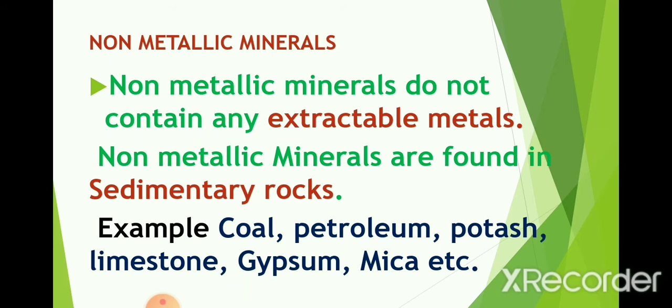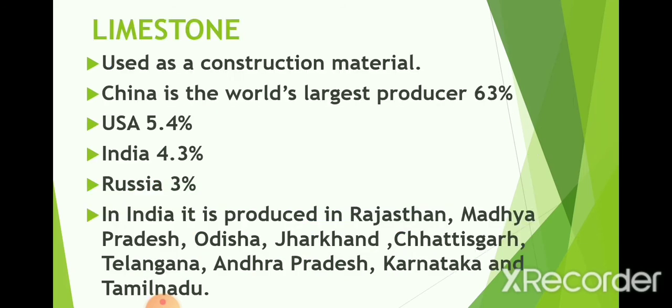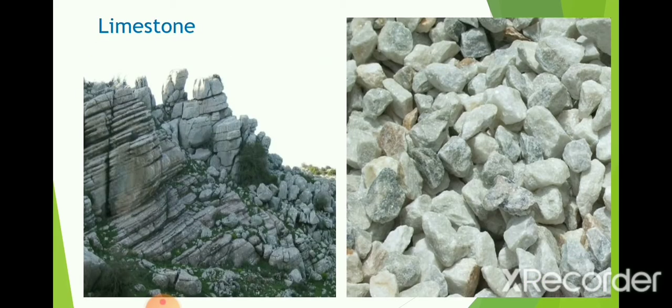Now we'll discuss some among them. For example, limestone, mica, petroleum, natural gas, etc. are some important non-metallic minerals, and we'll discuss them in this chapter: where they are found, what are their uses, etc. The first one is limestone. You can see the picture of limestone here. This one, now you understood what is limestone.